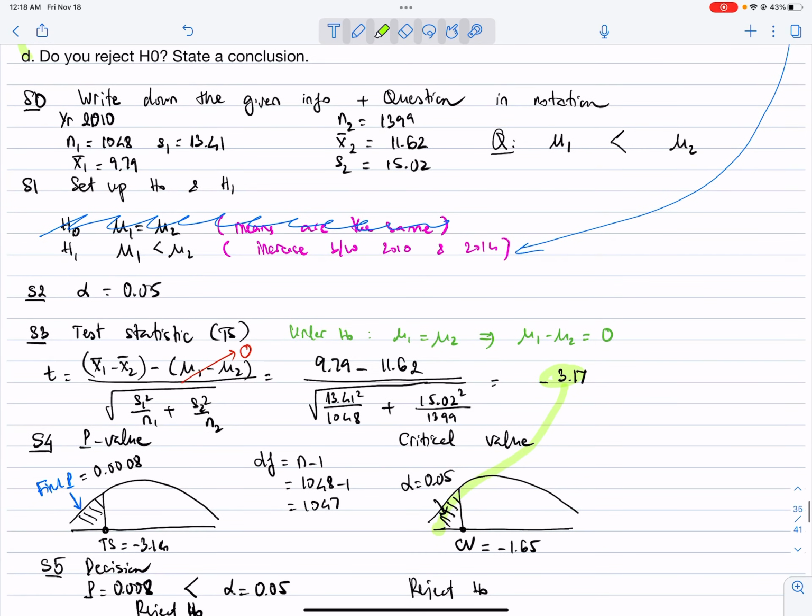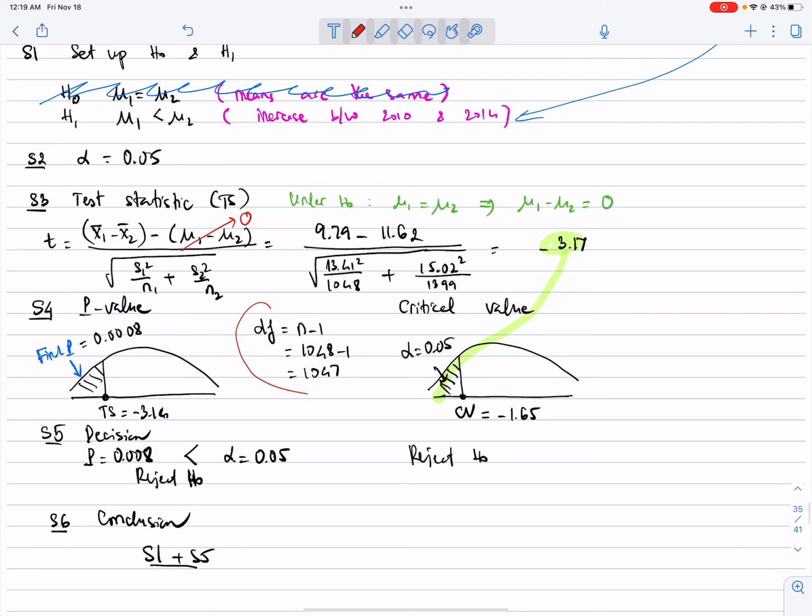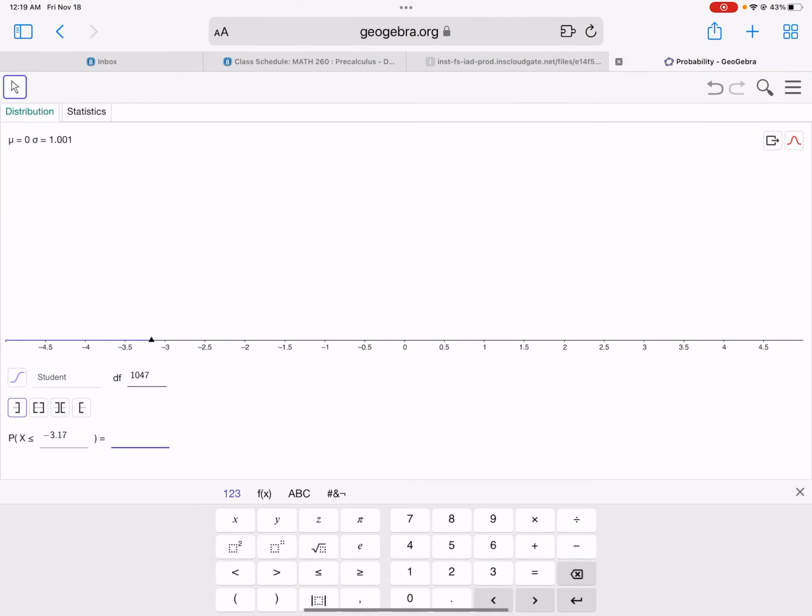So before we do the GeoGebra, I want you to notice that the degree of freedom is easier for us to use n-1, but we actually have the degree of freedom formula in the book. In the book, they tell us it's fine for us to use n-1 for it is easier. So the answer we got is approximately close, but not exactly like GeoGebra. So here is the GeoGebra that we should use.